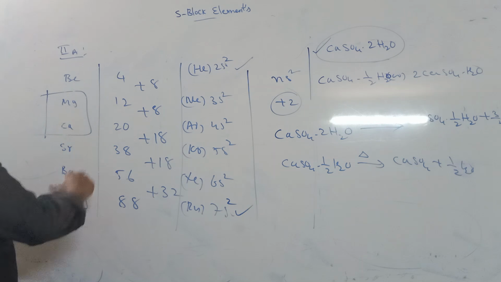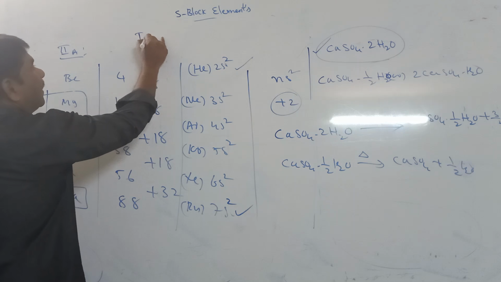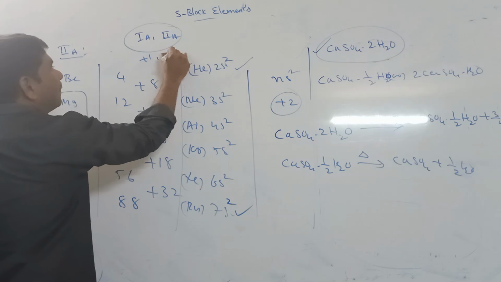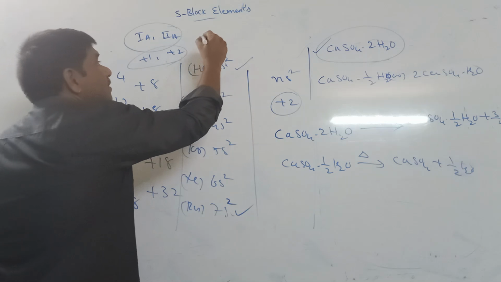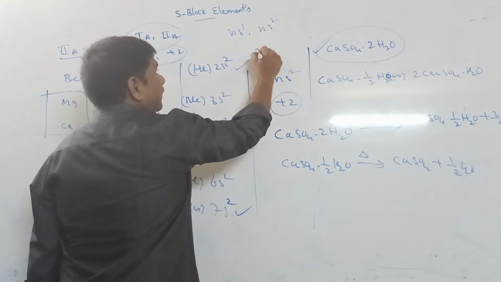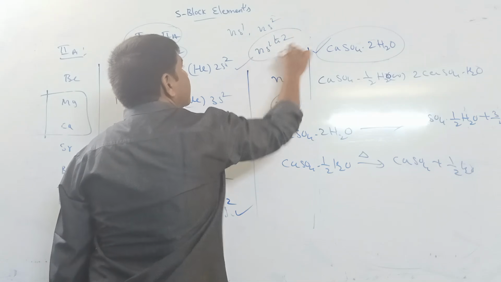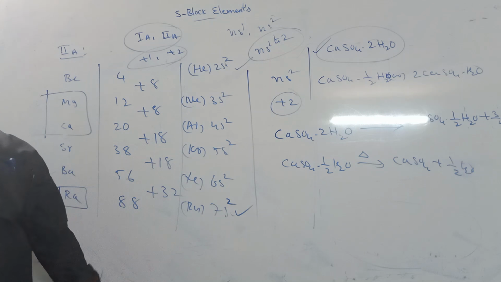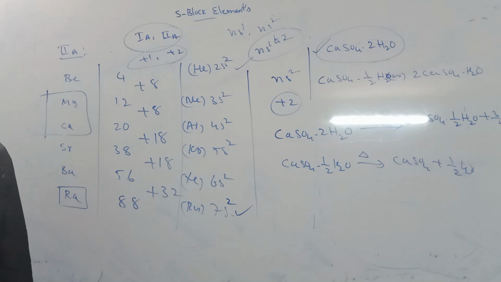So S block elements means 1A group and 2A group. They have +1 and +2 oxidation numbers. 1A group means ns1 configuration and 2A group ns2 configuration, so the configuration is simply called ns1 to 2. That is about the S block elements.